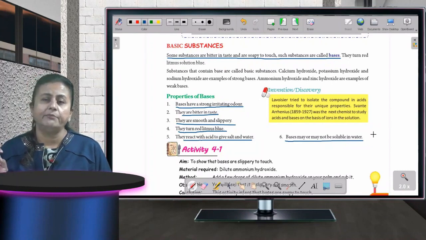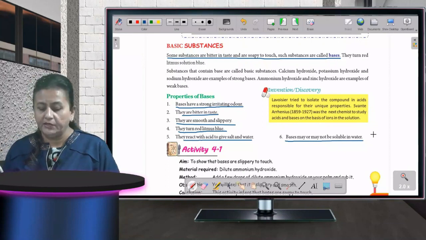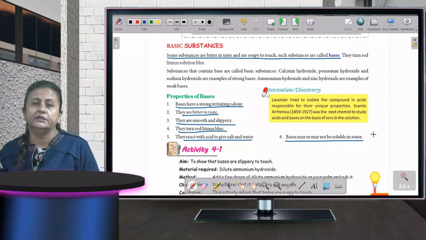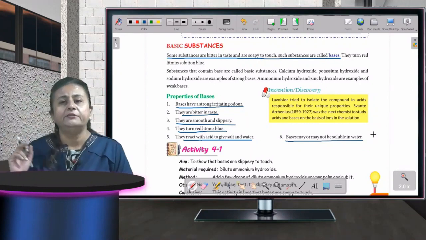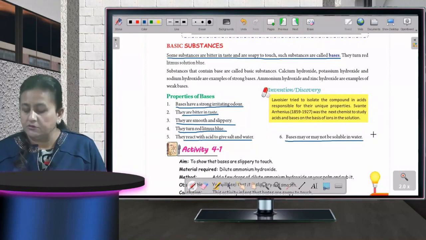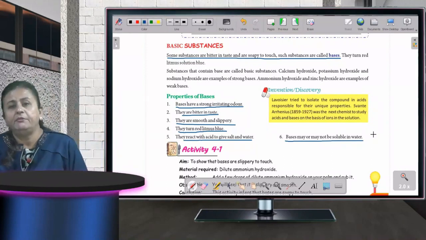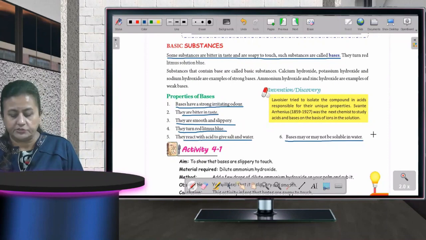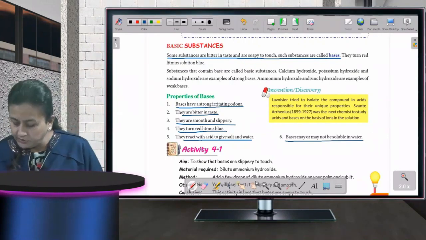Again, a quick recap: irritating odor. Odor means smell. Then they are bitter in taste. They are slippery. They are soapy. They turn red litmus into blue, and they react with acid to give salt and water, and they may be soluble or insoluble in water. Fine. Now come to the next part.